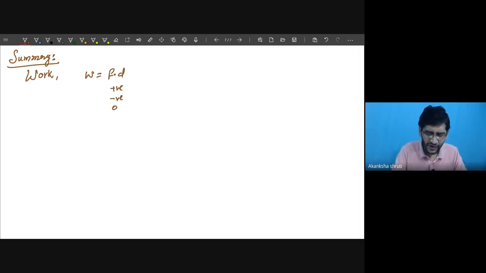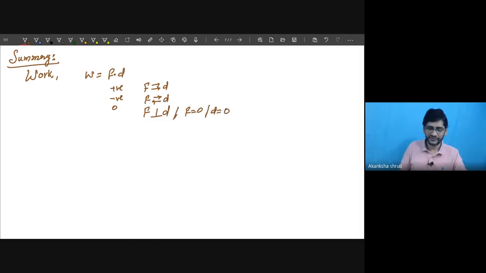Okay? For positive, F and D must be in the same line. For negative, F and D are in opposite line. For zero, F is perpendicular to D, or F is equal to 0 or D is equal to 0. These are the three situations.